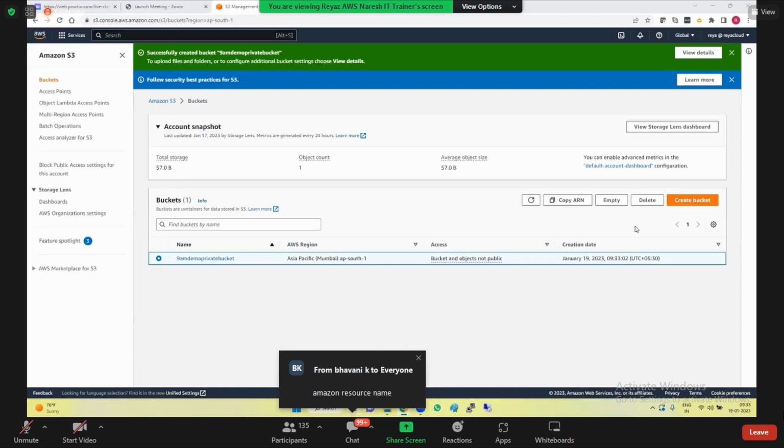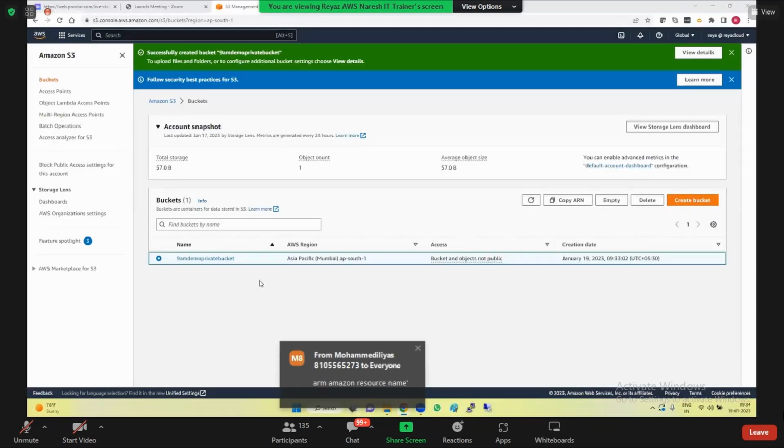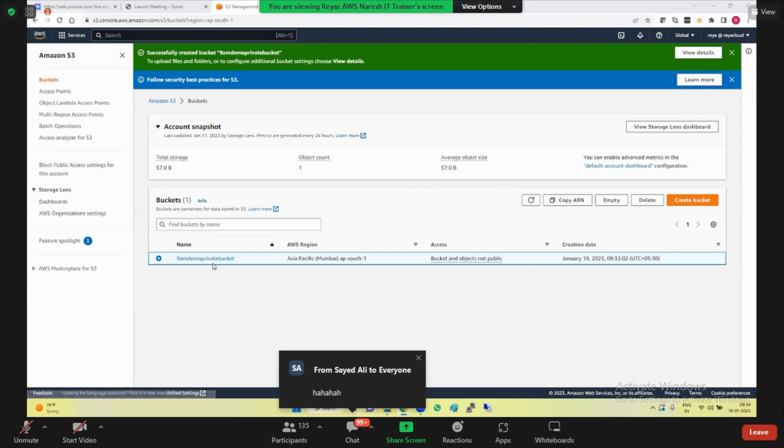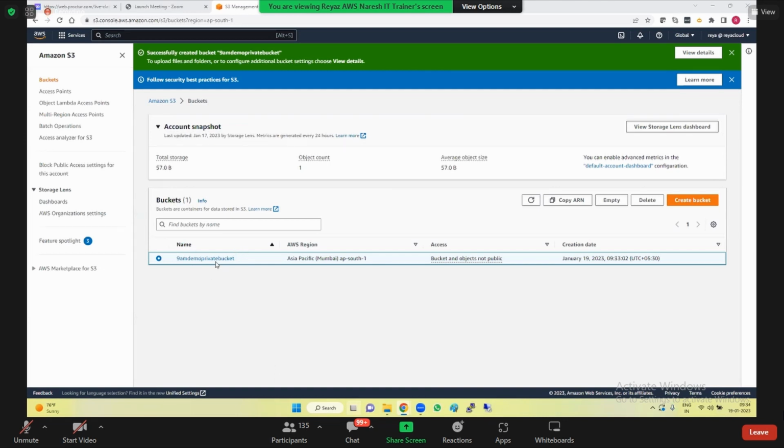So if you want to use it in IAM policies, if you want to refer to this bucket name, or if you want to write some policies and identify this bucket, you will identify this bucket with the ARN. So that is the ARN.